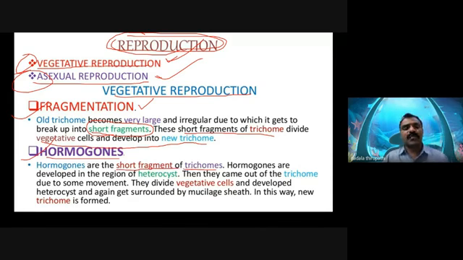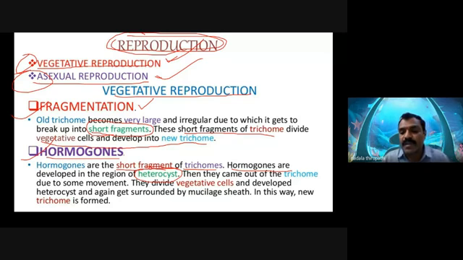Hormogonia are developed in the region of the heterocyst. Remember, my dear friends, hormogonia are developed in the region of the heterocyst. Very, very important. Which region shows the hormogonia? Just remember, in the region of the heterocyst, hormogonia will develop.